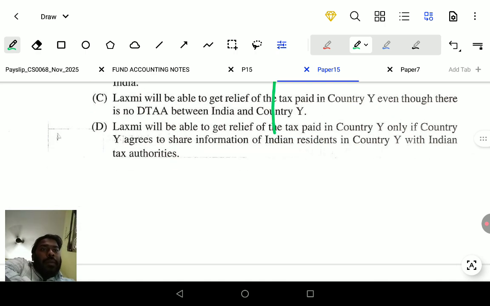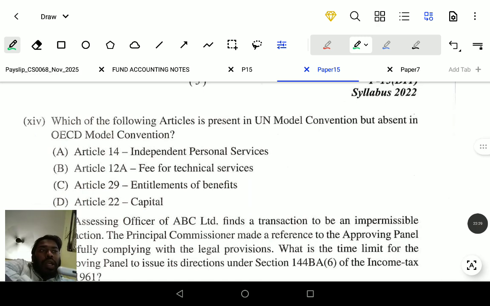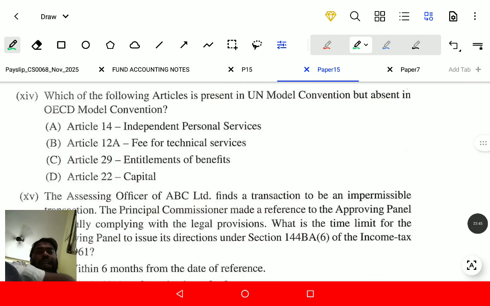We go to the next question. Next question is, which of the following articles is in the present UN model, but absent in the OECD model convention? There are two models: UN means United Nations, and the OECD model. Sorry, the correct option is option C, not option B. Lakshmi will be able to get relief of the tax paid in country Y even though there is no DTAA between country X and country Y. That is the power of section 91. The correct answer to the model question is Article 12A.